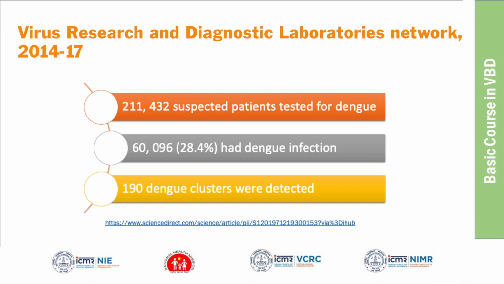Around 2 lakh suspected patients were tested in 2014 to 17 and the positivity rate was 28%. Through this network, they diagnosed around 190 dengue outbreaks or clusters. So this is the data from VRDL.